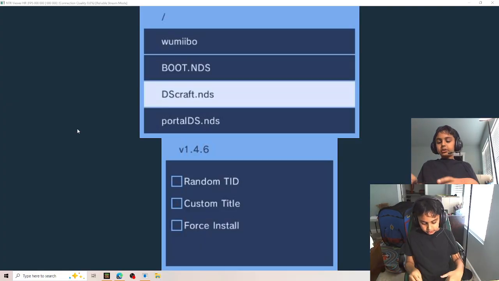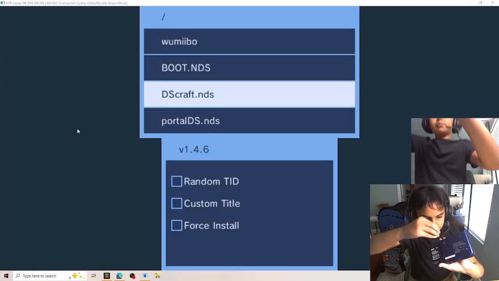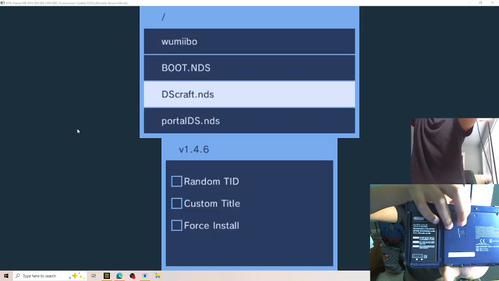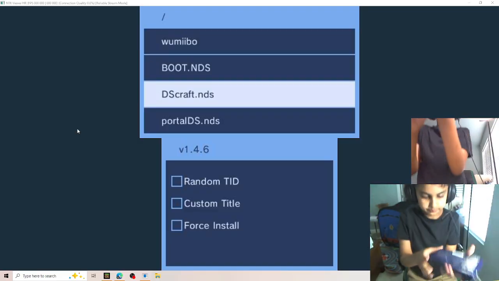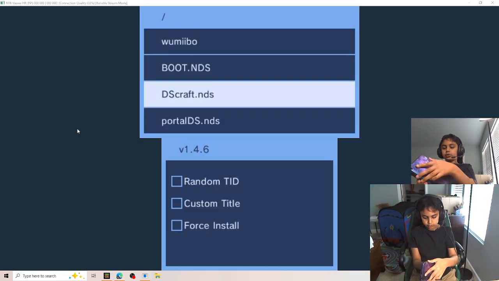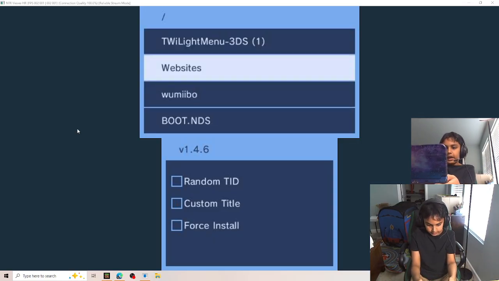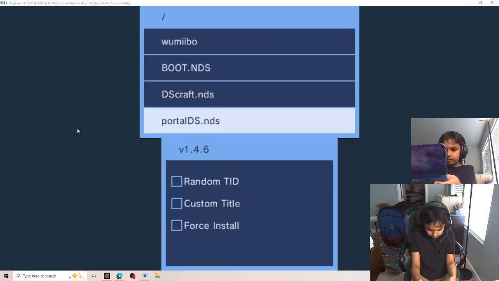It's now out of my computer, and it goes back into the 3DS, like this. Then crack this bad boy open. Now that we have that in here, we're going to find the folder that you made, which keeps mine organized.